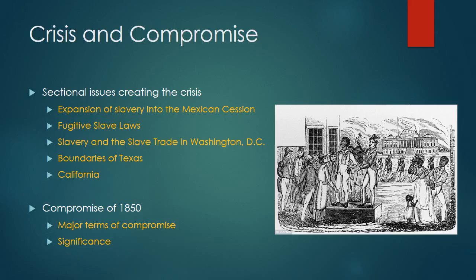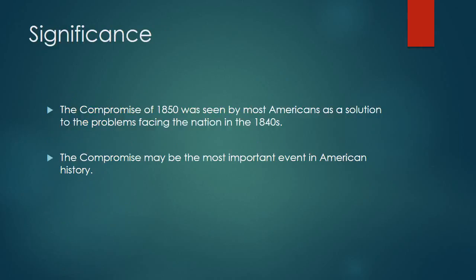Now, what's significant about it? A couple things. One is that the compromise was viewed by the vast majority of Americans as a solution. It was viewed by most Americans as satisfactory. The radicals on both sides didn't like it, but you can never please the crazies. The crazies on both sides, you can never please these people. But the vast majority of Americans looked upon this compromise as a good thing because it satisfied virtually everyone.